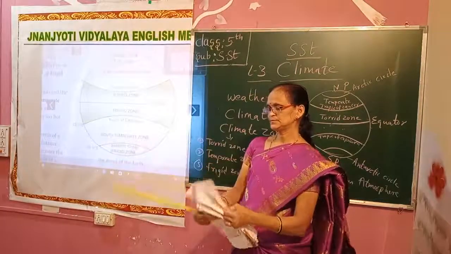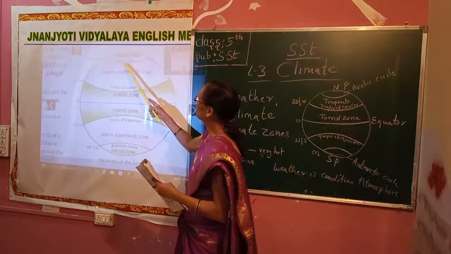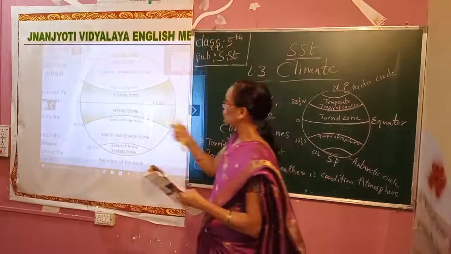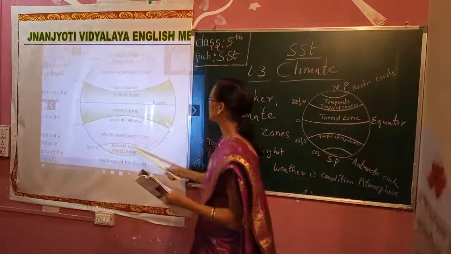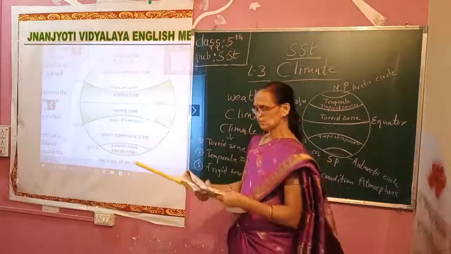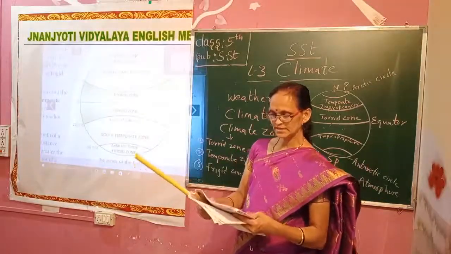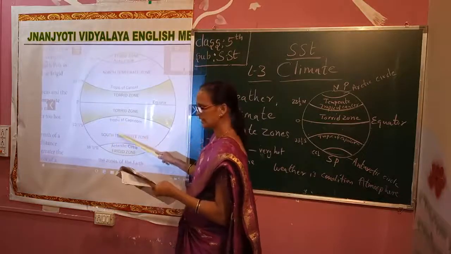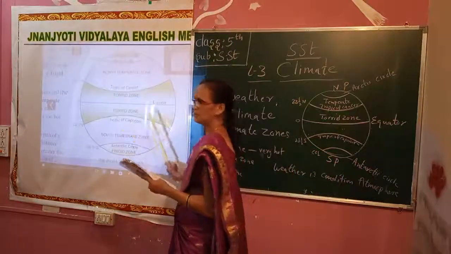Now, the area between the Arctic Circle and the North Pole is called the cold region or the frigid region. Here the Arctic Circle and North Pole, and here the Antarctic Circle and the South Pole. These areas are called the frigid zone. Between the tropical areas and the polar region lies the temperate zone. This part, from here to the poles, is called the temperate zone. As I told you, it is neither cold nor hot.